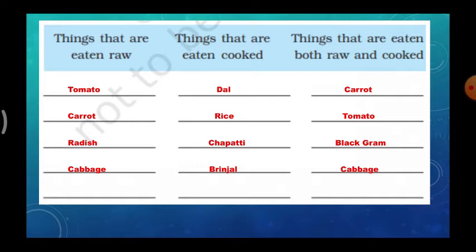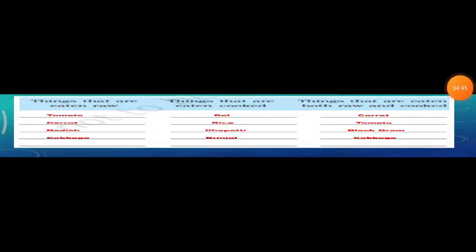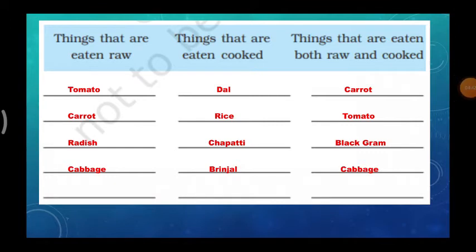So among raw things, we eat tomato, carrot, radish, and cabbage. These things we can eat raw itself. And dal, rice, chapati, and brinjal, these items we can eat after cooking. And both raw and cooked means carrot, tomato, black gram, and cabbage. These things we can eat after cooking, and also before cooking.